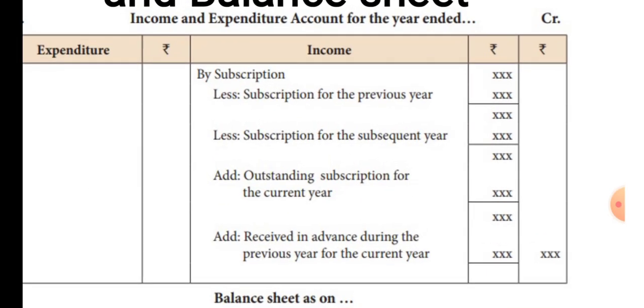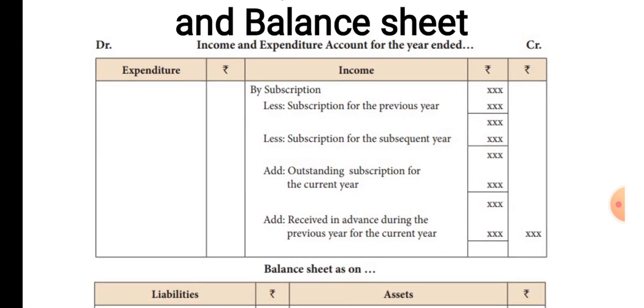So like this you will be calculating subscriptions related to this year, less subscriptions for the previous year have to be subtracted from the amount belonging to this year, and then subscriptions for the subsequent year have to be subtracted, and outstanding subscriptions for the current year have to be added, and subscriptions received in advance during the previous year which belong to current year have to be added, and the total amount has to be taken to the income side of the income and expenditure account.